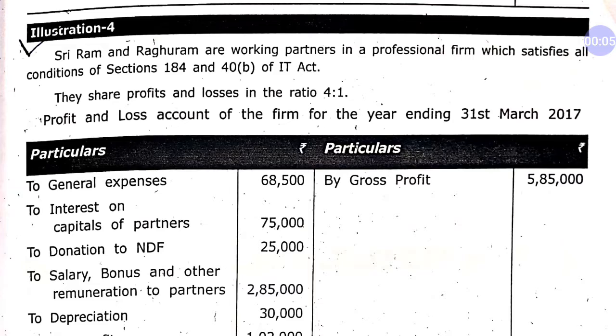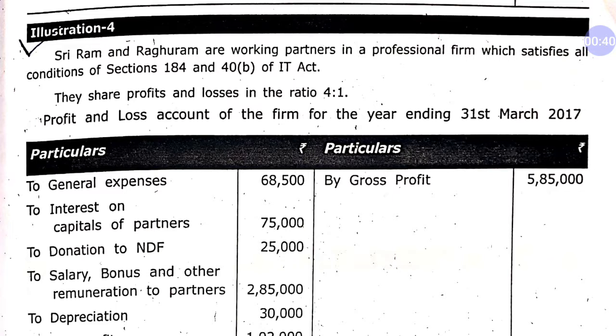So this is a revision question of our chapter, Assessment of Firm. As you can see in this question, Shri Ram and Raghuram are working partners in a professional firm which satisfies all conditions of Section 184 and 40B of the IT Act. They share profit and loss in the ratio 4:1, and their profit and loss account for the year ending 31st March 2017 is given as follows.